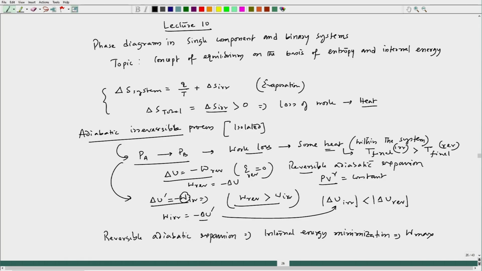And in case of an irreversible process, internal energy would still reduce, but the magnitude of that reduction, delta U, would be less than the magnitude of the reversible delta U. That is why we are getting less work. But remember, there will be entropy change in the system, and that entropy would be irreversible entropy, because some amount of work is lost.